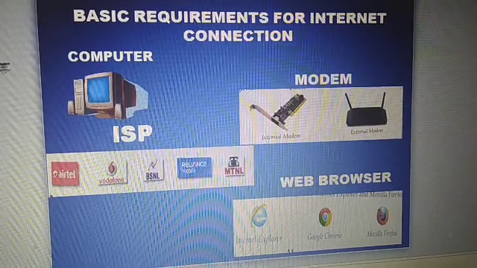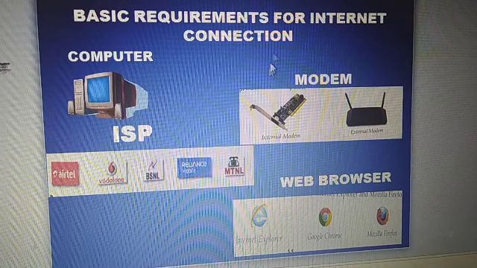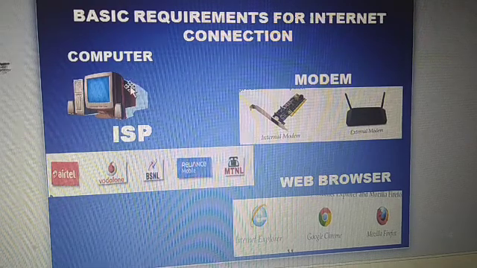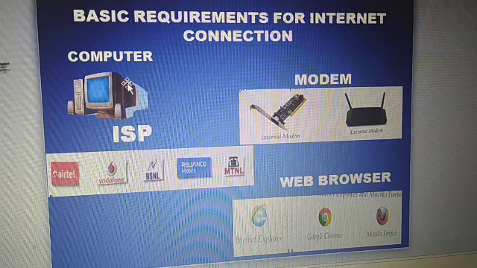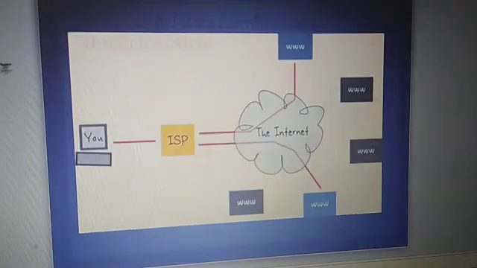In the last video we had discussed the basic requirements for an internet connection. For an internet connection we need a computer. We need a modem, and I explained how a modem works, modulating and demodulating signals. Then we need an ISP, an internet service providing company, which provides access to the internet.